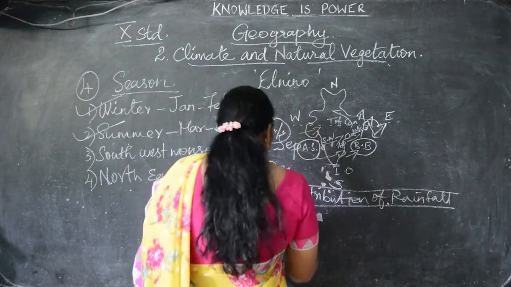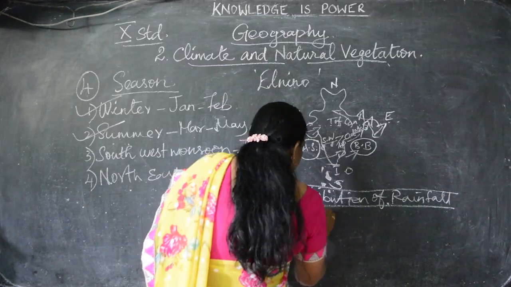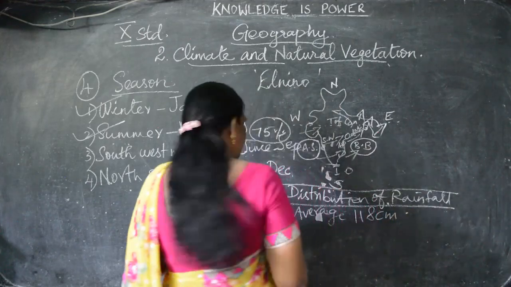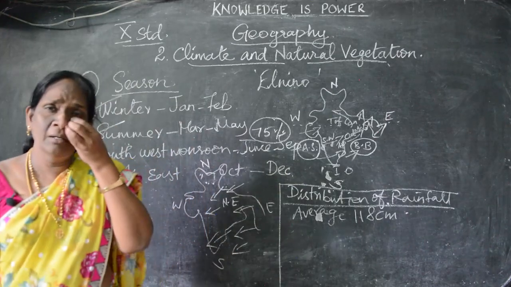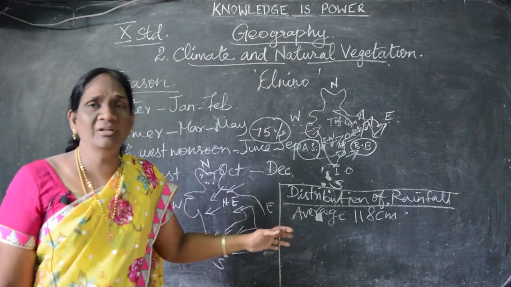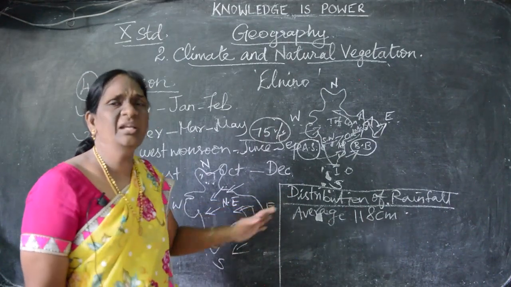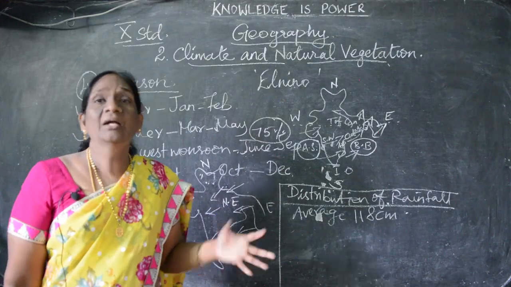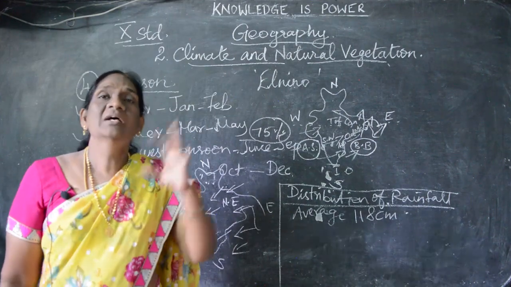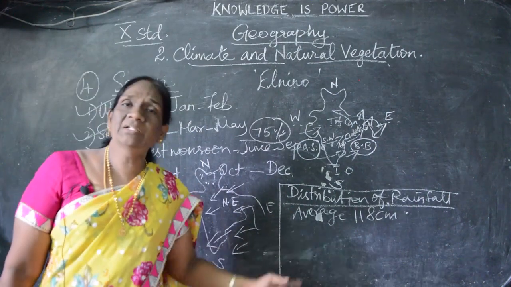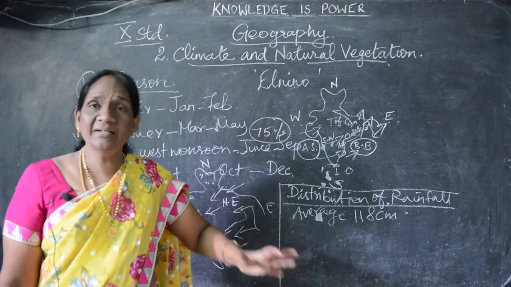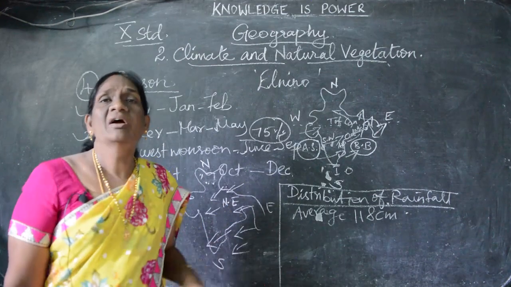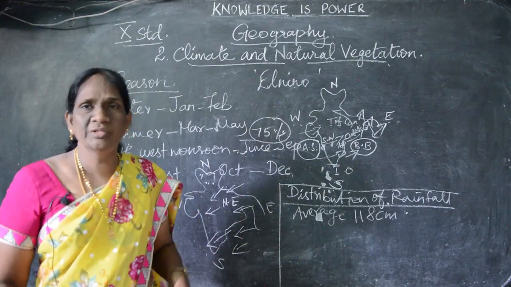The annual rainfall, the average rainfall of India, is 118 centimeter. Understand? And it is not even all throughout India. The average rainfall in India is 118 centimeter only, but it is uneven. The rainfall is uneven all over India. In some places we are getting more rainfall, some places moderate rainfall, in some other places low, scanty rainfall, we can say. Can you follow? So the distribution of rainfall is uneven all through India.